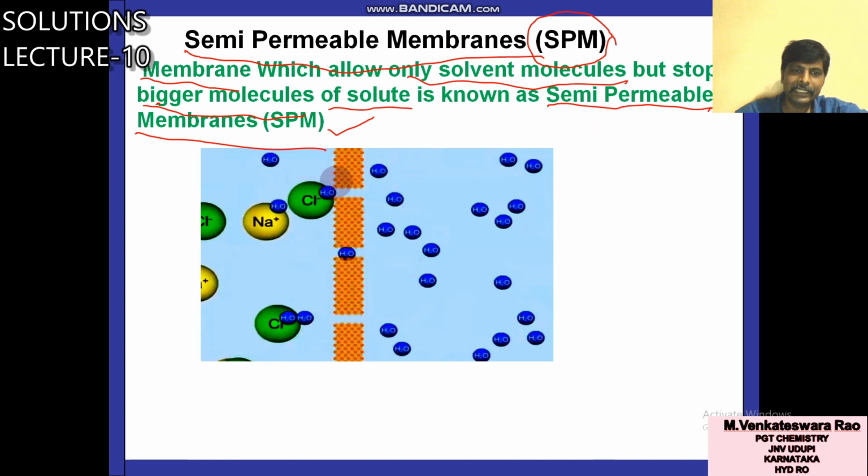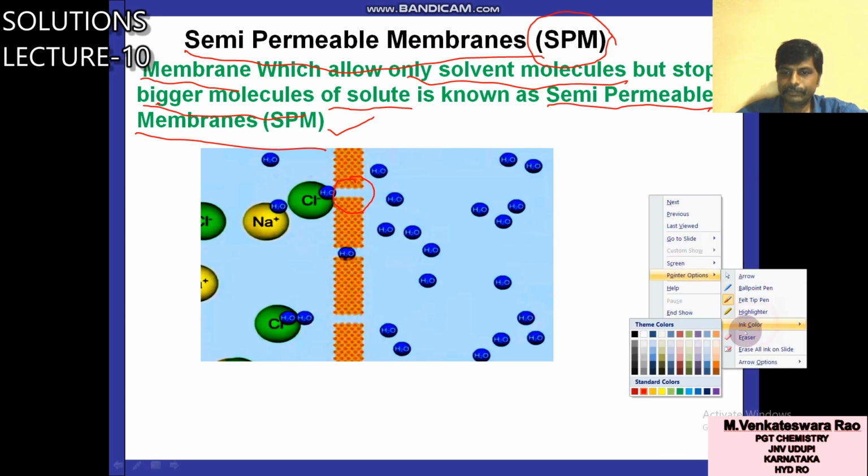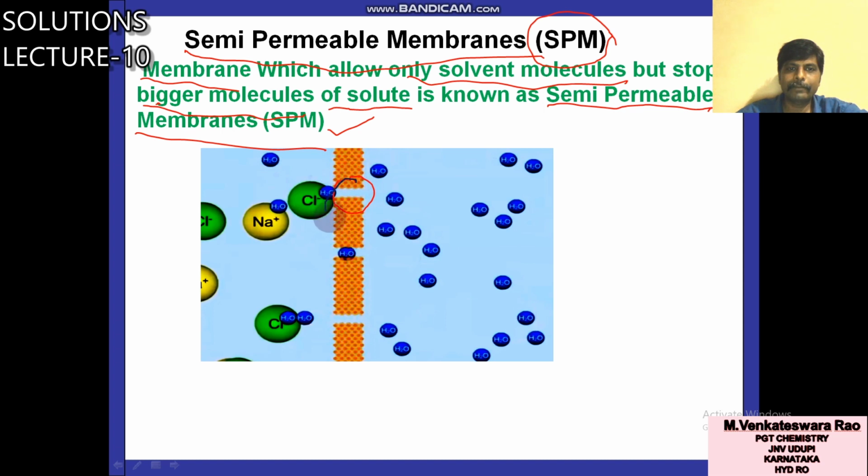You can see in this diagram, these are the gaps in this membrane. Through this gap, only small water molecules can flow.